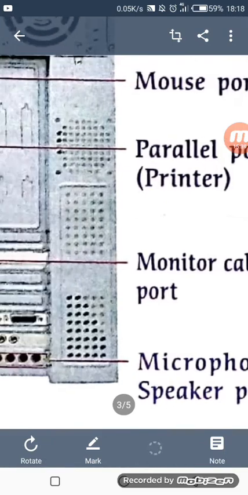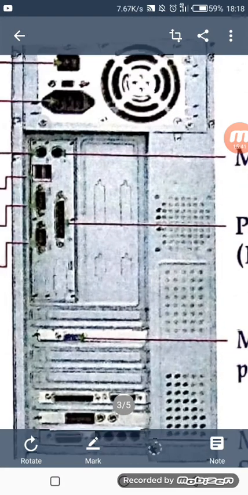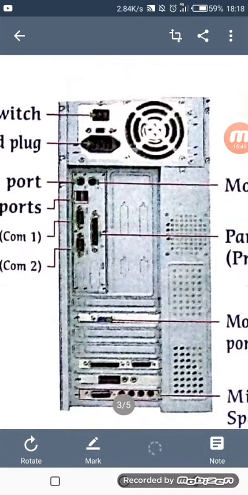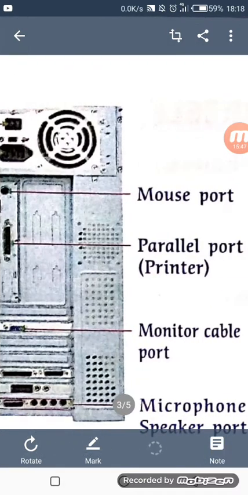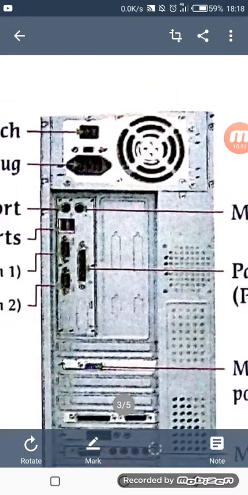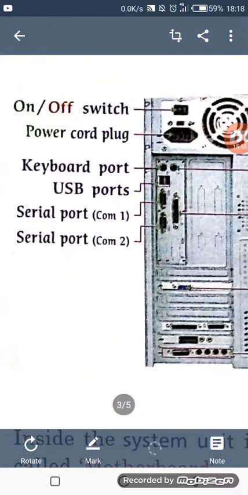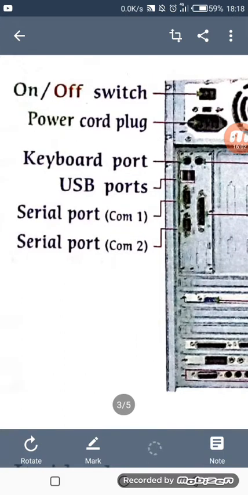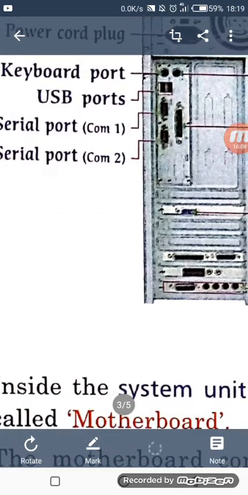Parallel port is used to connect a printer. See, this slot is used to connect a printer. Mouse port to connect the mouse. On another side, here we are given the on or off switch, power cord plug, this one, keyboard port, USB ports, serial port 1 and 2.